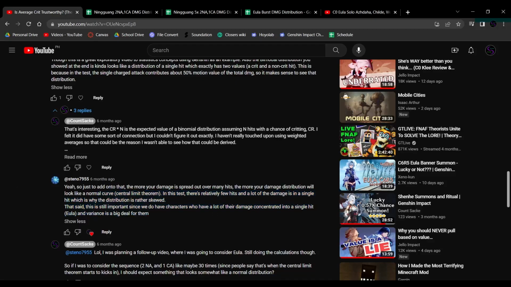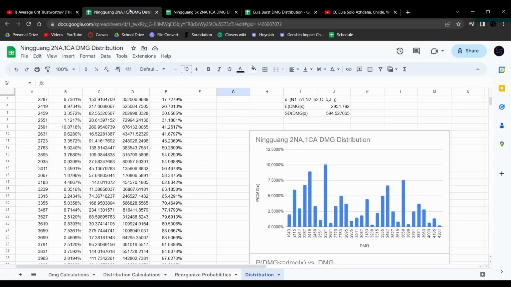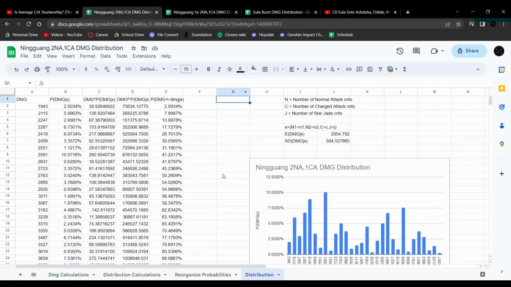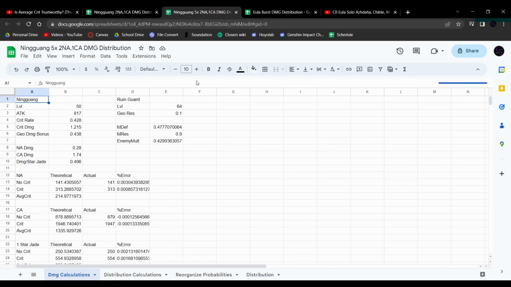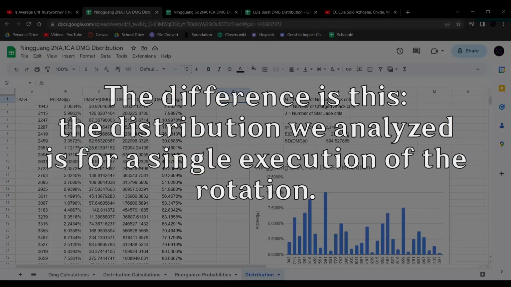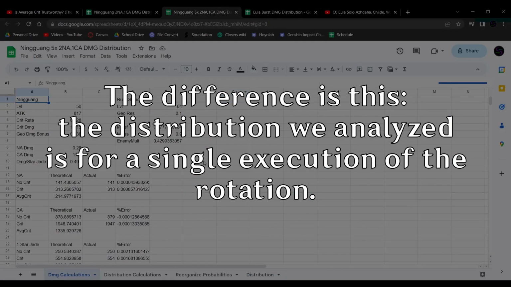Rather than considering a single rotation, I actually did this 5 times by hand. I did the same thing with Ningguang, the same 2 normal attacks, 1 charge attack sequence 5 times. What this person is talking about is not this. It's not what we're doing with our simulation here. What this person is talking about is this.